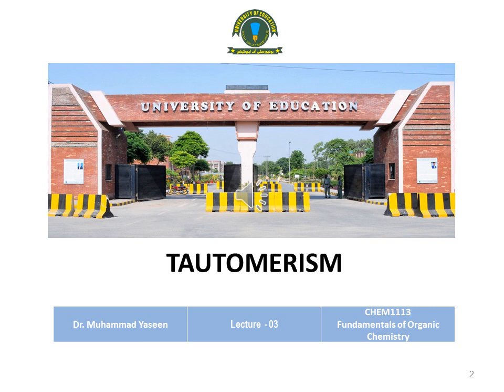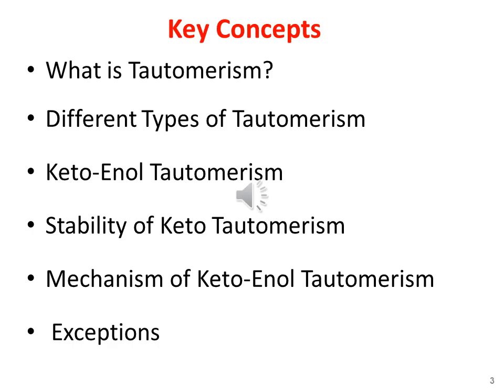We will discuss in detail the different proposed mechanisms of Keto-enol Tautomerism, and of course we will discuss why the keto tautomer is of higher stability than the enol tautomer. We will also discuss some exceptional cases. So once again, here is a list of the key concepts that we are going to learn today.